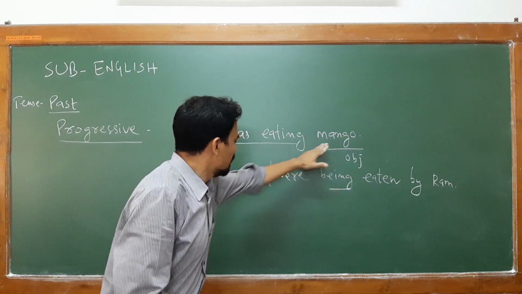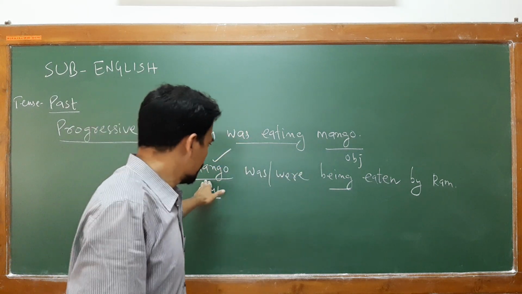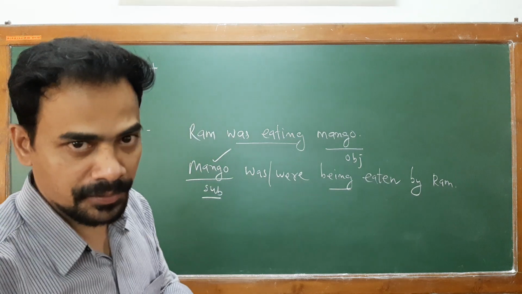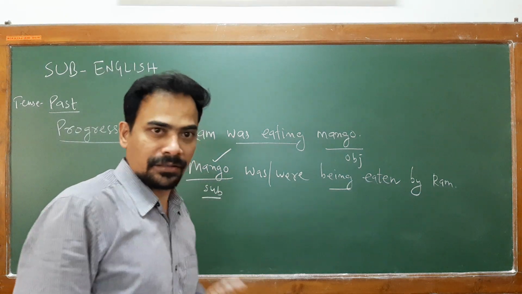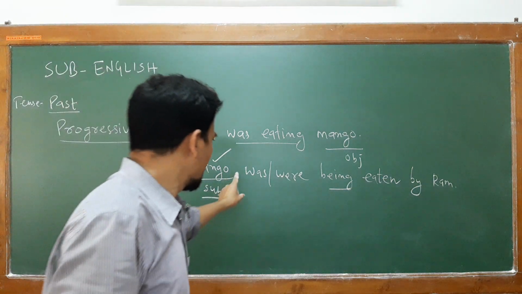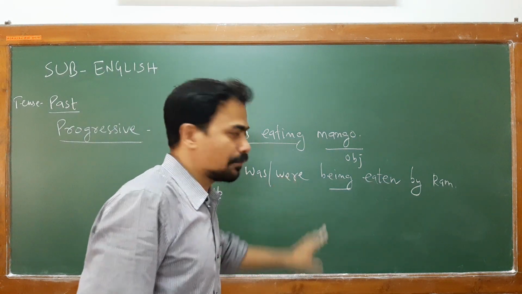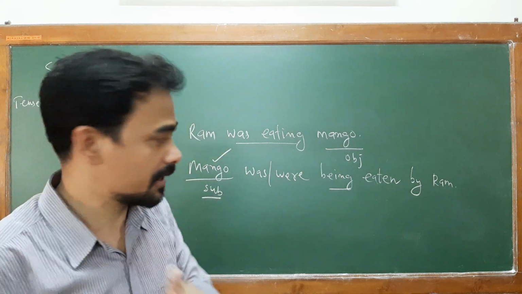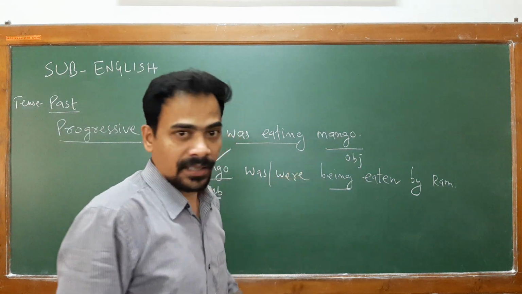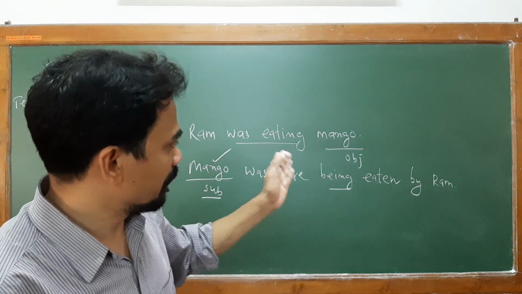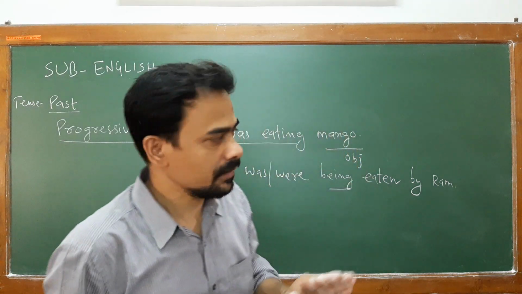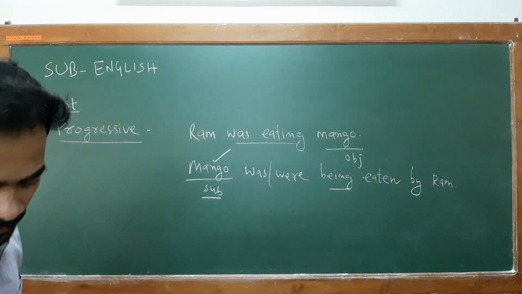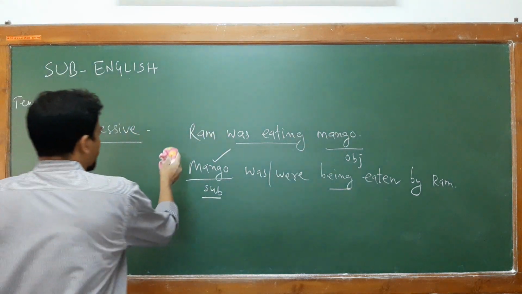We are simply placing the object into subject position. As for the subject, now we have to see the number and person. Then accordingly you have to select either was or were in past tense, then extra being as it is in progressive, then main verb V3 plus by as a preposition, then the object only. Clear?